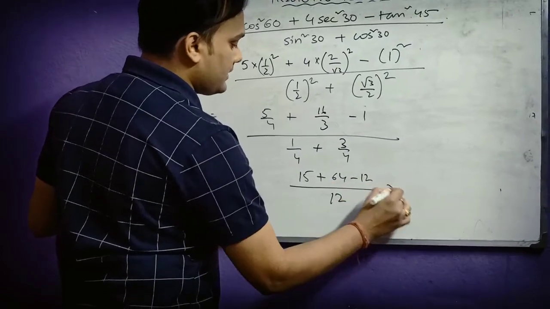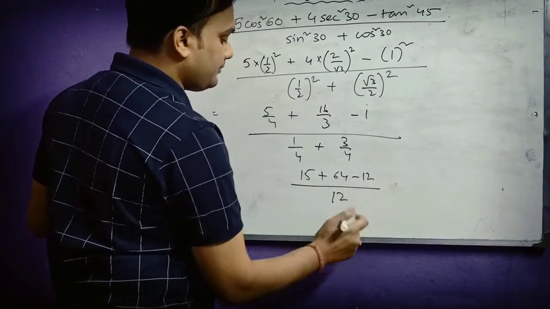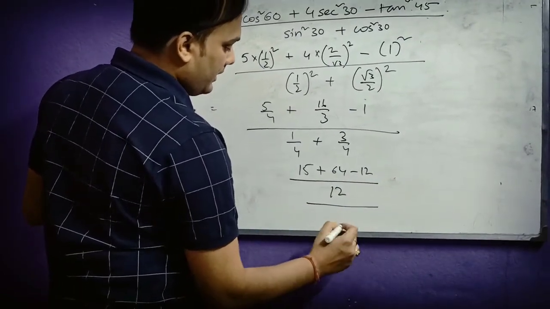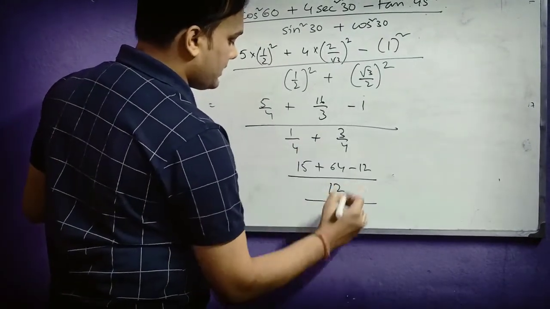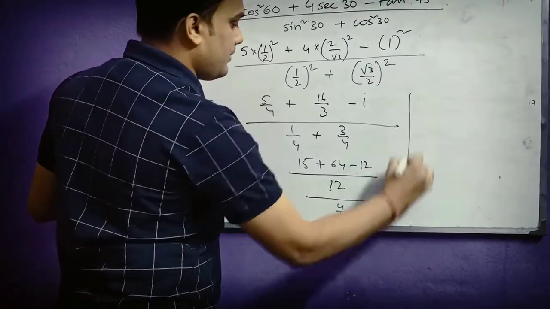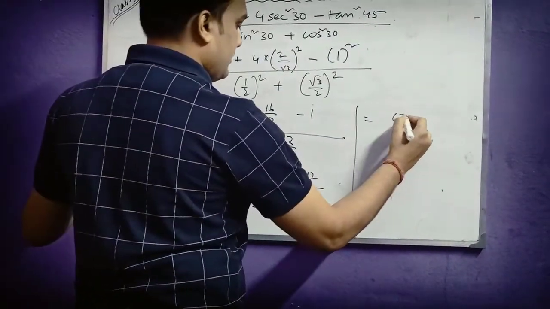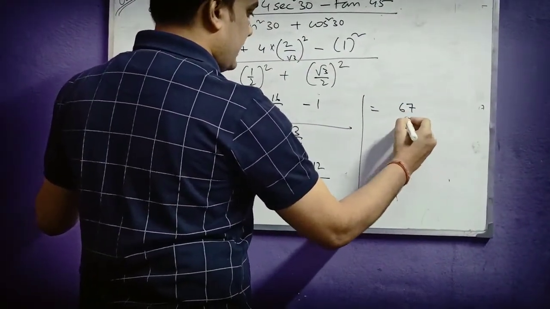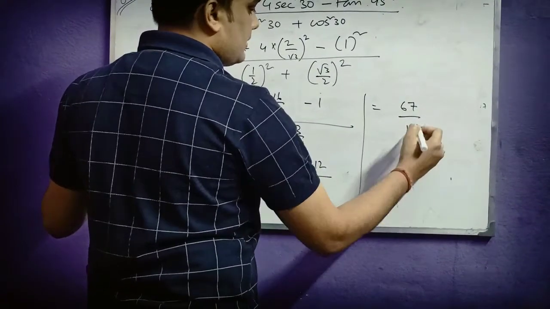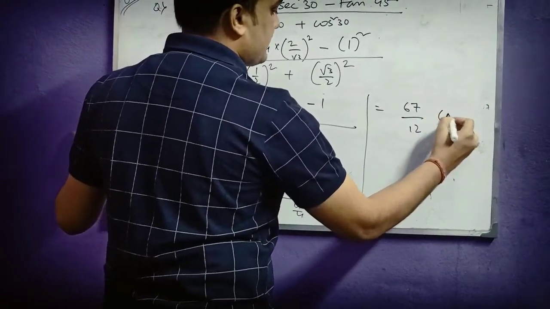Okay, and this denominator here it will be 1 plus 3, 4 by 4. So finally you will get the value as 67 by 12. Okay, so here this is your answer, 67 by 12.